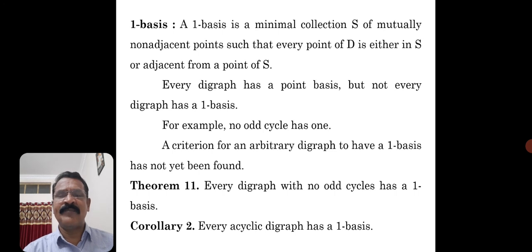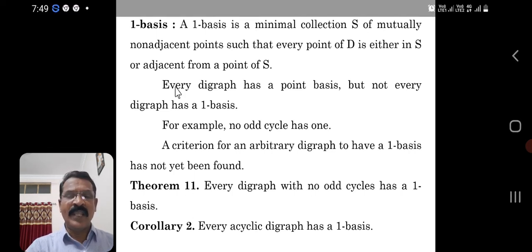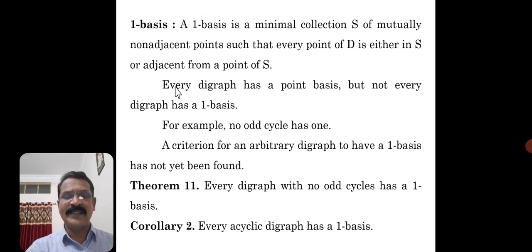Okay, so with this concept, what we can say is every digraph has a point basis, but not every digraph has a one basis. So the converse may not be true. For example, no odd cycle has one. A criterion for an arbitrary digraph to have a one basis has not yet been found. Therefore, the theorem statement is: every digraph with no odd cycles has a one basis. So these are the statements and results we are considering to understand the concepts properly.